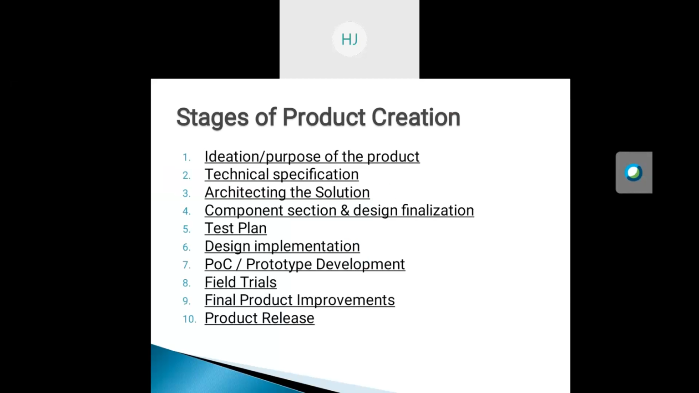We are continuing our points. We have seen the idealization and the technical specifications when creating the product. Next point is designing the architecture. After finalizing a detailed technical specification document, it's time to architect the solution.